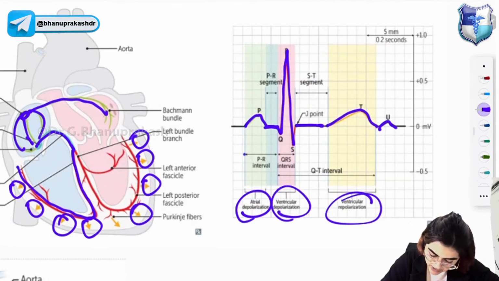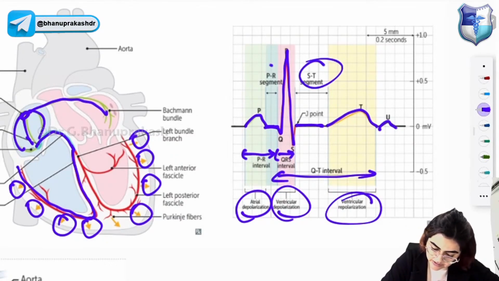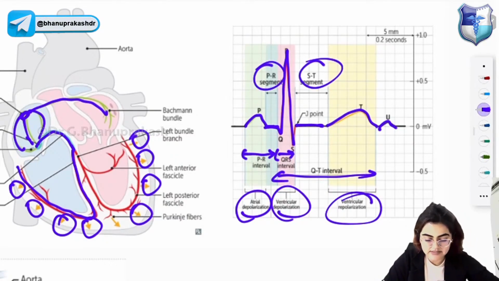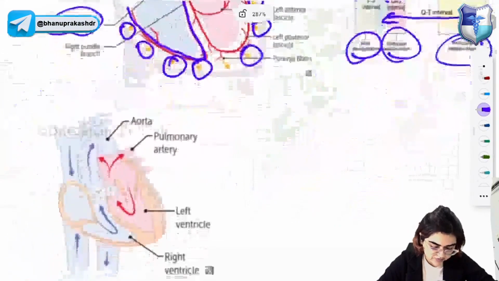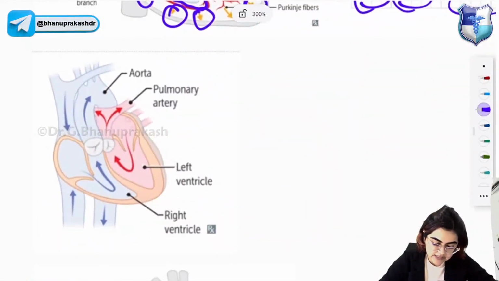Okay, so you have PR interval, you have QRS interval, you have QT interval, right? These are the different intervals you have to remember. You have two important segments, that is PR segment as well as the ST segment. Clear?